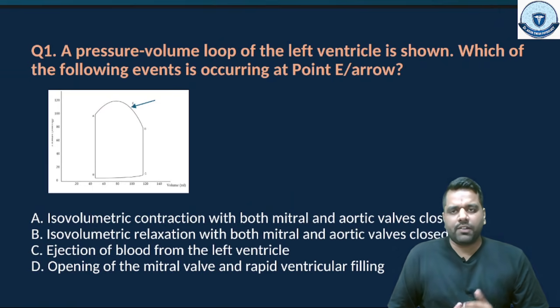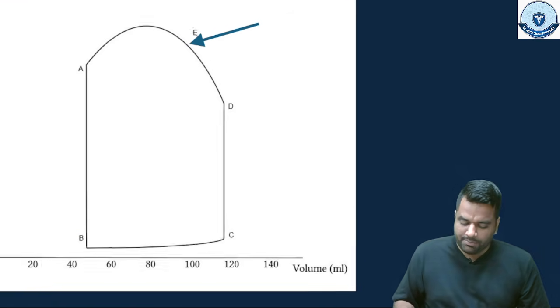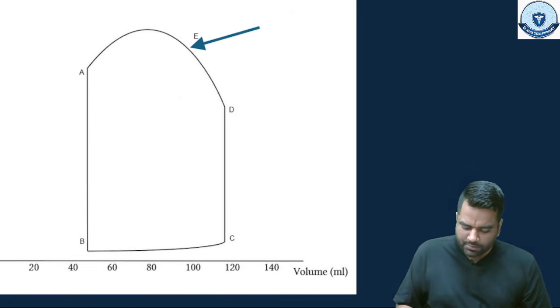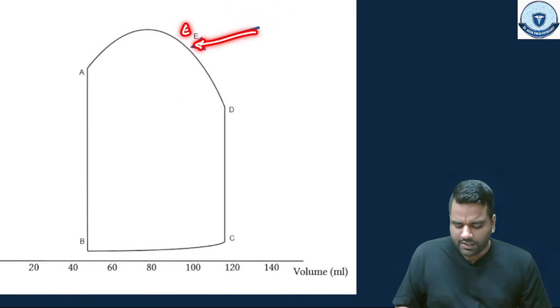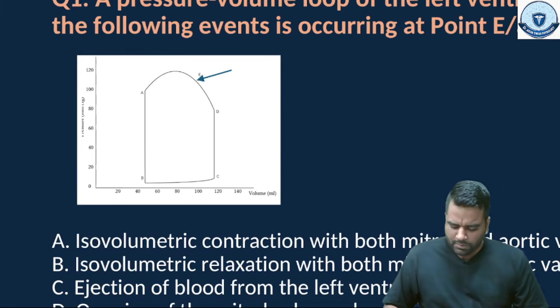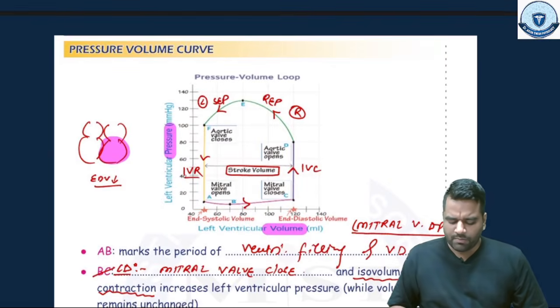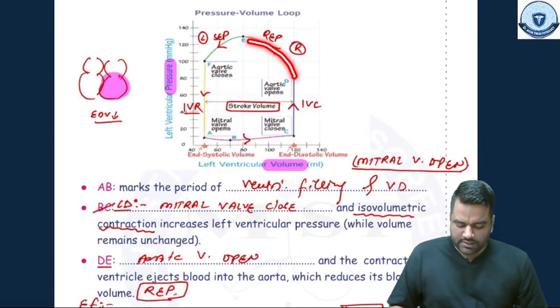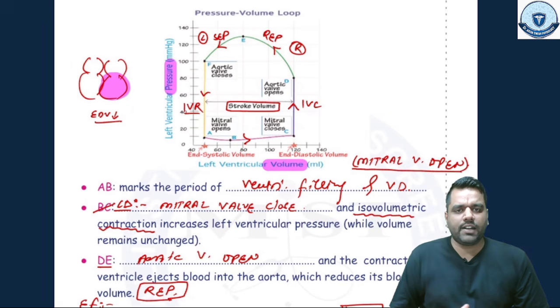Previously they also asked from the pressure volume curve, and the pressure volume loop curve was given. They asked: the pressure volume loop of the left ventricle is shown, which of the following events is occurring at point E or the arrow? Some students told me that an arrow was placed here, and somebody told me that point E was mentioned. Whatever it is, during the classes we discussed this is the exact image which you studied in the workbook.